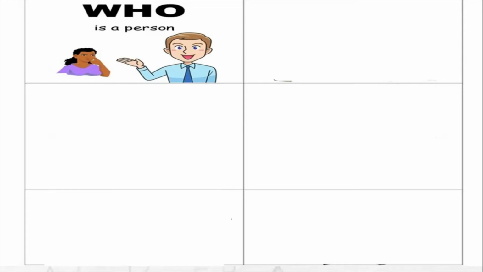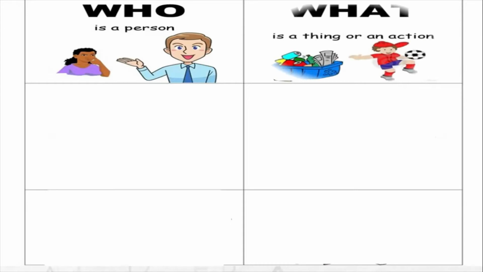So see, when you say who, then we're talking about a person. When you say what, then we're talking about a thing, or we're talking about an action. We want information. Remember, all questions seek information. So when you say who, it means you're seeking information about a person. When you say what, you're seeking information about a thing, or about an action.